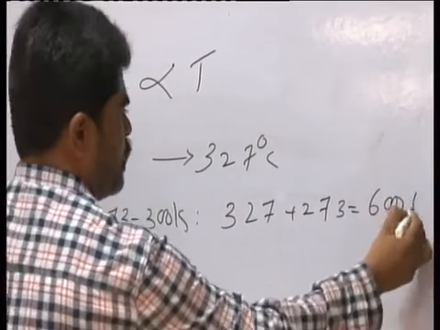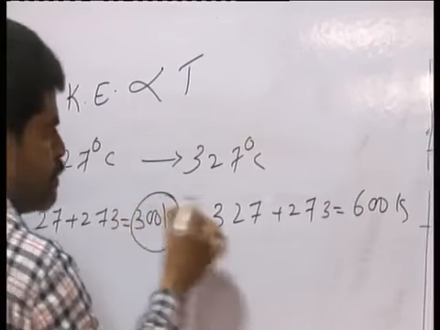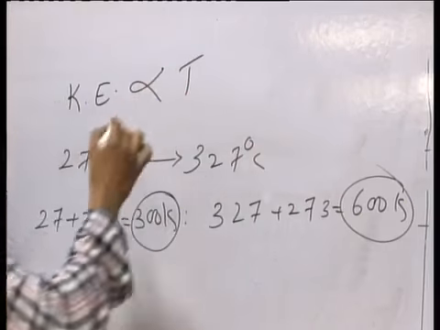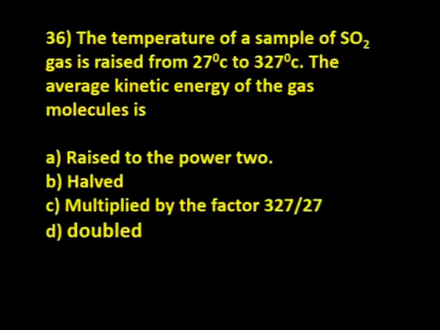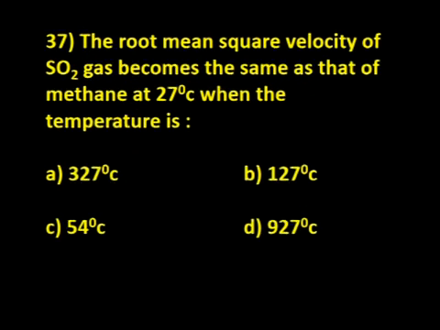Remember, the temperature is doubled, so kinetic energy is also doubled. So D is the correct answer.